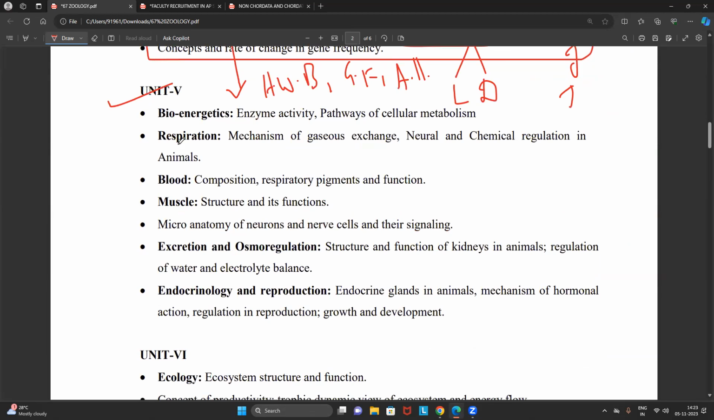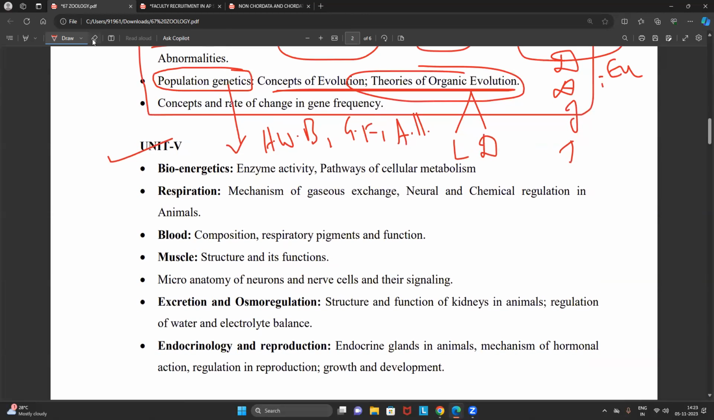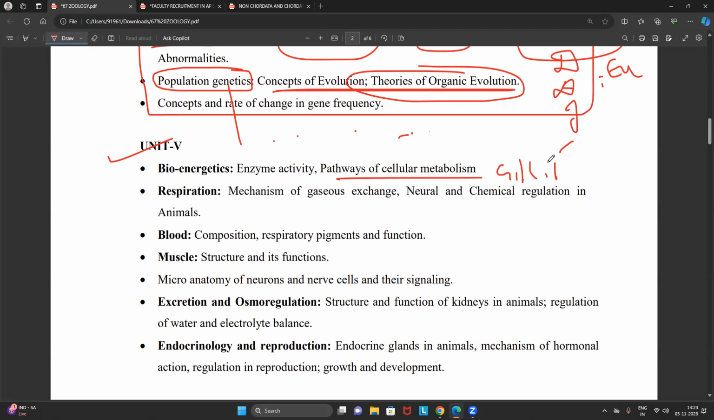Then unit 6. Again, you see this, friends. In this unit, what have they included? They have included a little part of biochemistry and most part of human physiology. So see this. They just mentioned enzyme activity and pathways of cellular metabolism. So you have to focus on many metabolisms here. You have to focus on glycolysis, the Krebs cycle, the TCA, glycogenesis, glycogenolysis, gluconeogenesis, the PPP pathway. All we have to study.